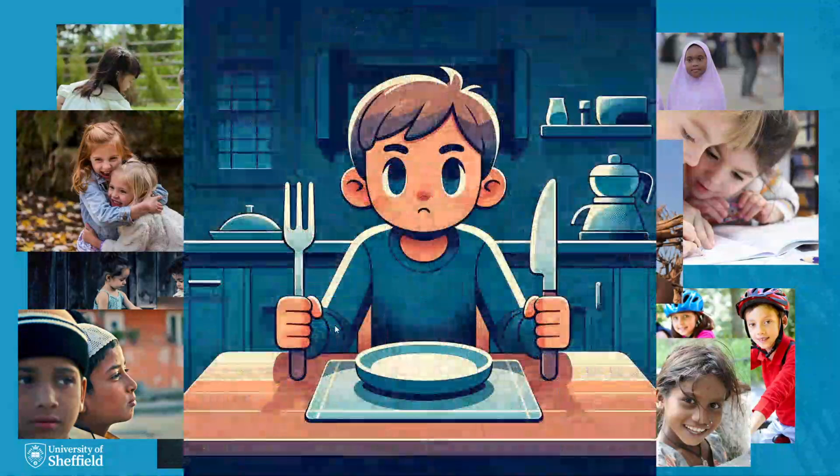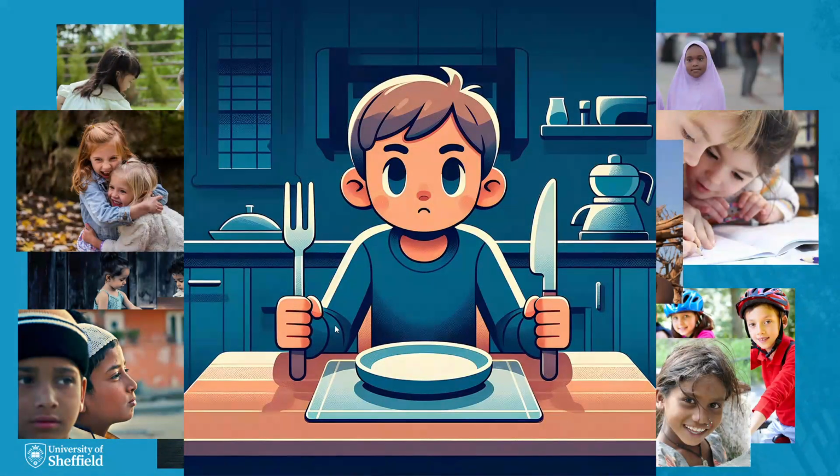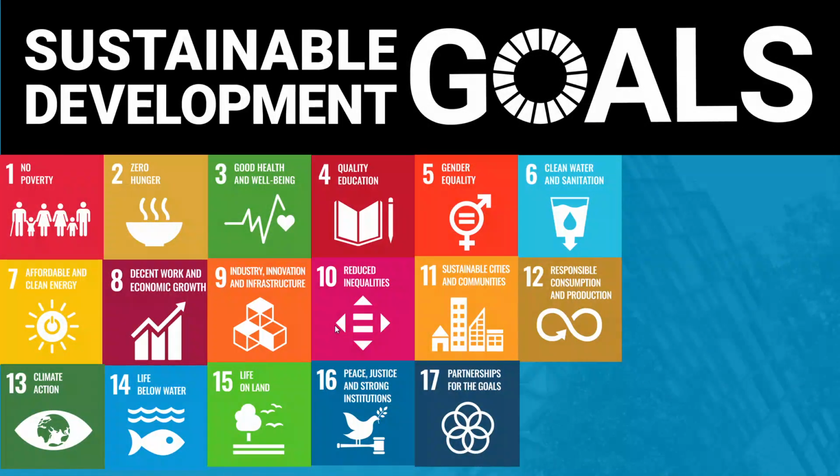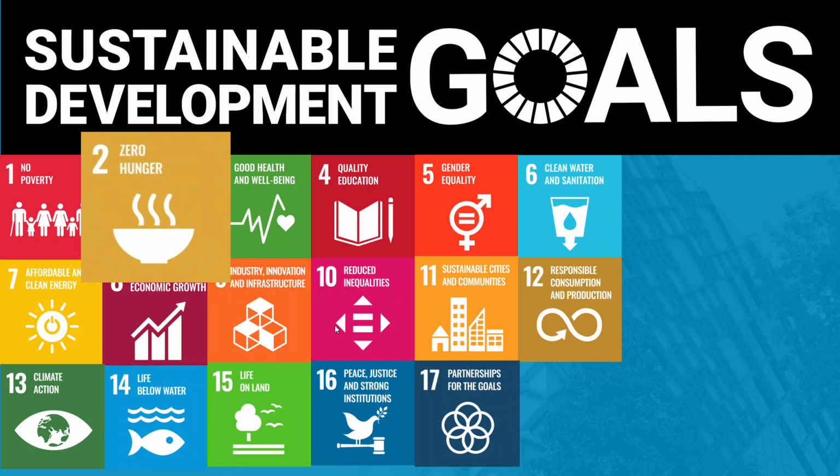So how can statistics help us to understand and address issues of child malnutrition? Let's start by looking at the UN's Sustainable Development Goals, the SDGs. There are 17 SDGs in total, agreed by UN member states back in 2015 with the aim of delivering the 2030 Agenda for Sustainable Development, a blueprint for peace and prosperity for people and the planet now and into the future. We focus on one SDG in particular, SDG 2, Zero Hunger.